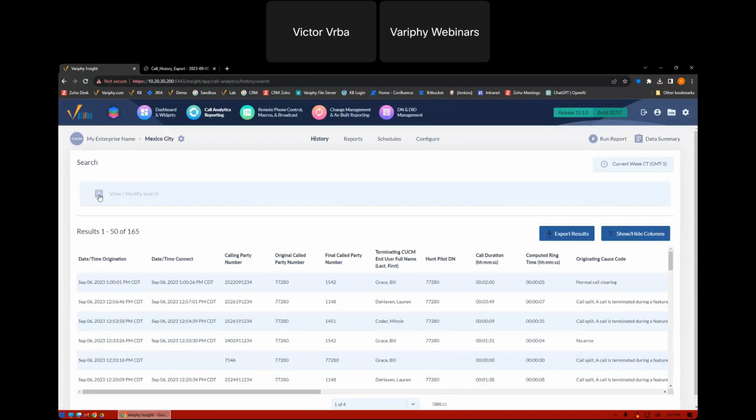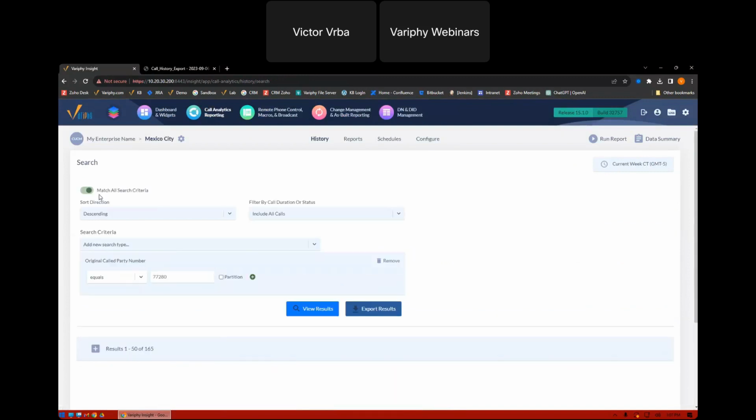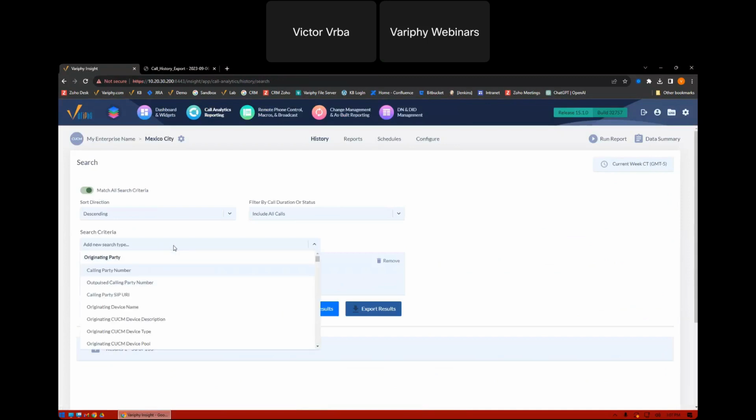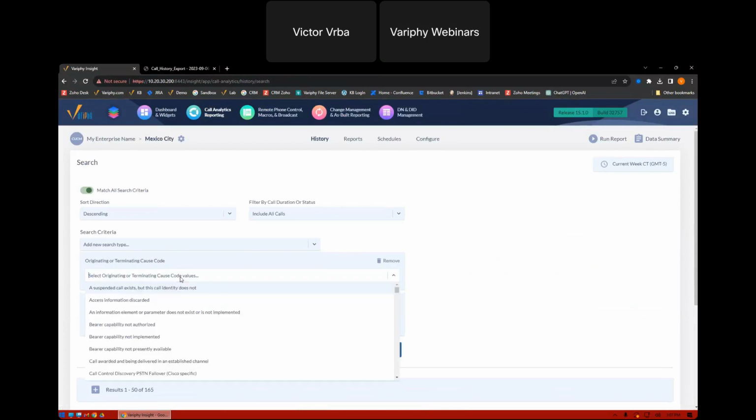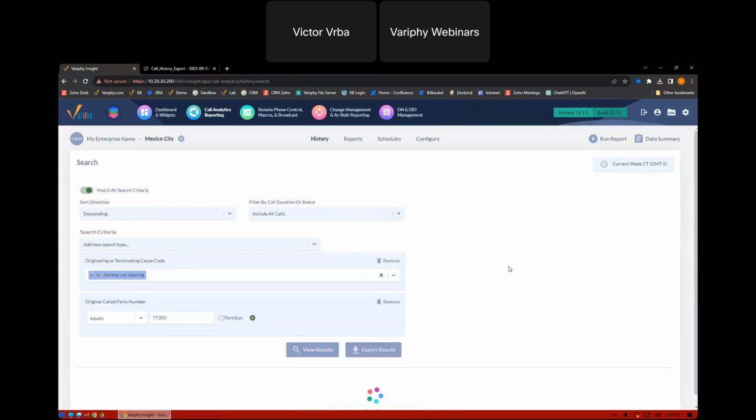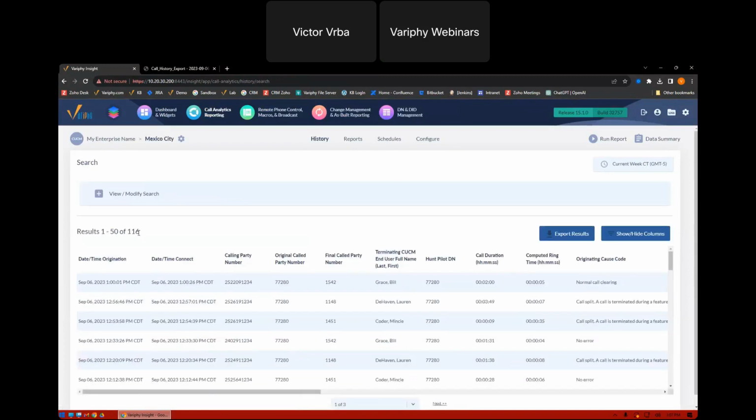This is a lot of how we used to generate hunt group reports and get the numbers much closer to the total count of calls. We would add an additional filter for cause code, and we would just identify a normal call clearing, because that is the end of the call. So if I view my results here, that's going to help take some of those calls down. Now we can see we have 116 calls.